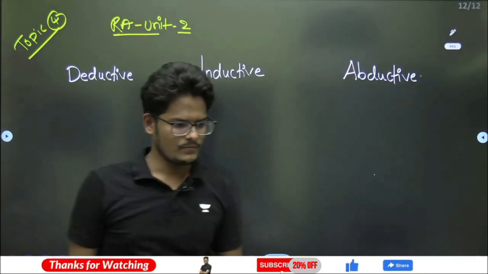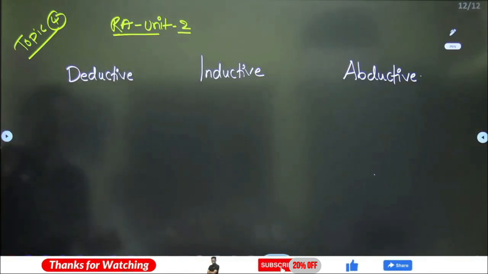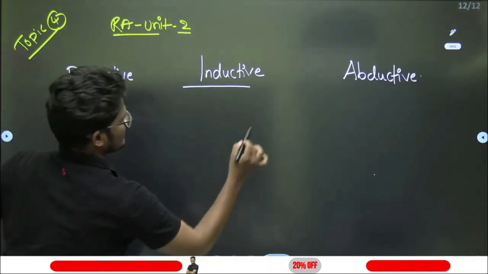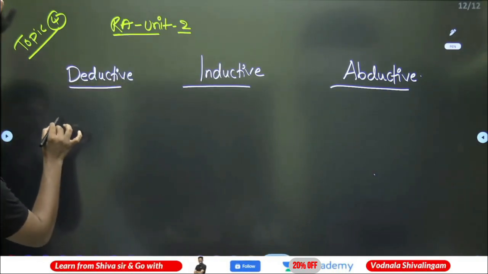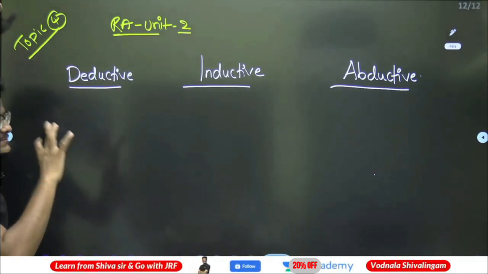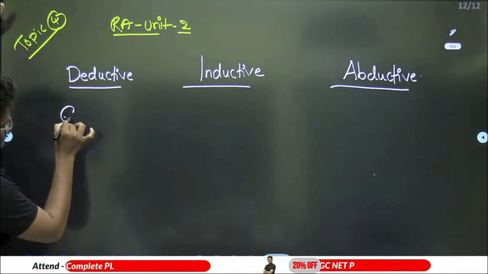Difference between three, most important difference between three. Kindly do hit a like button if you like this session. Deductive, inductive and abductive. What is deductive? Deductive is this logic or this method of a research moving always from the general to particular.